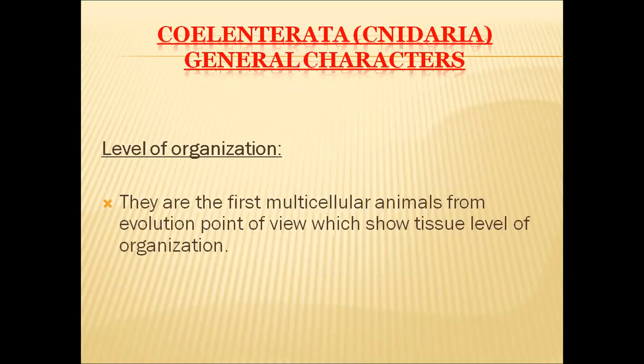They are just having multiple cells in their bodies, but the cells are not organized into tissue. So in the animal kingdom, for the first time, tissues have been developed in these coelenterates only. And different tissues perform different functions in these organisms. That's why it is said that these coelenterates exhibit tissue level of organization.